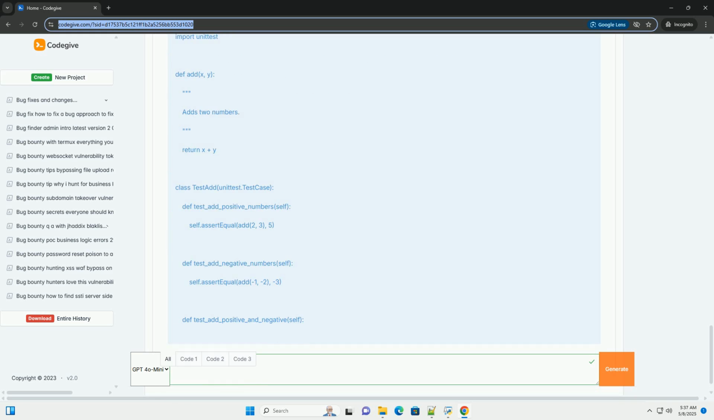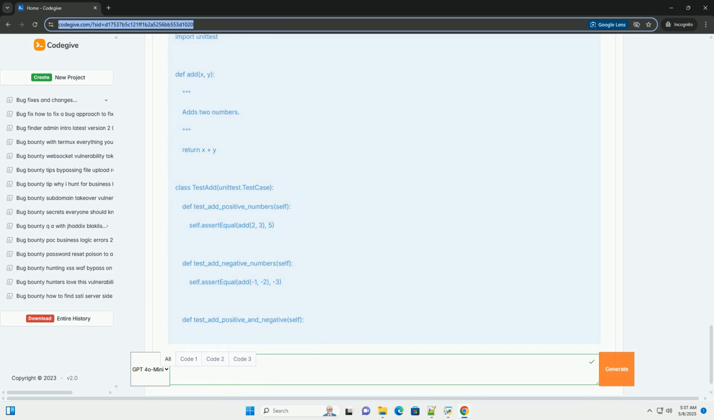Expected versus actual result: explain what you expected to happen and what actually happened. Environment information: include information about the operating system, browser, and other relevant details. Severity: indicate the severity of the bug, for example critical, major, minor.